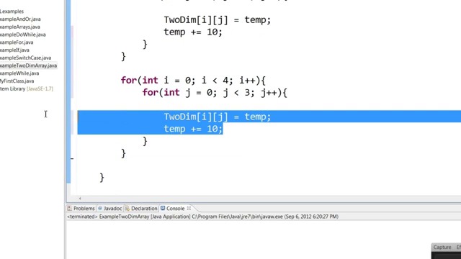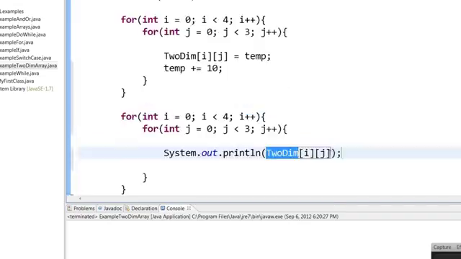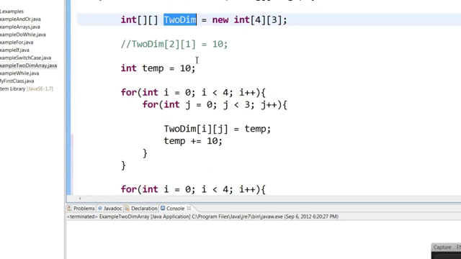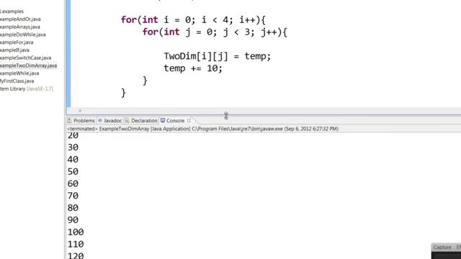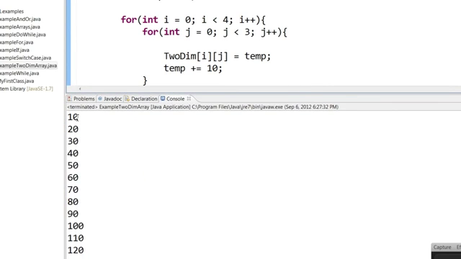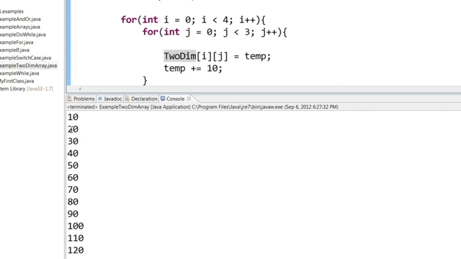And here, instead of assigning data, let us print it out. So I'm going to print out the two-dimensional of i comma j, the two-dim of i and j, what we declared here. So if you run this, you can see that all the numbers are printed from 10 to 120. Of course, you may feel like I don't want everything to be printed in one line. Can we print it like a matrix?